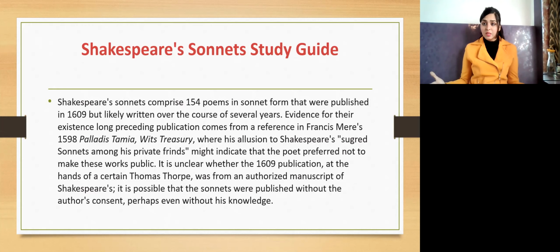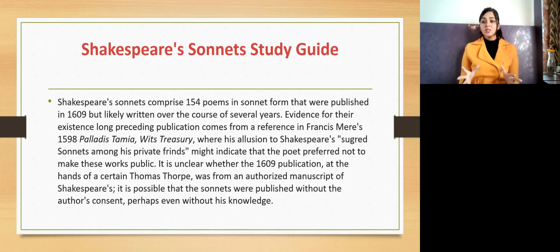Sometimes he has written about his beloved, how his relationship with her was, and sometimes he has written how lucky he is. Sometimes he has also revealed how unlucky he is, how he has failed so badly in his life. So all these personal things are written in his sonnets.